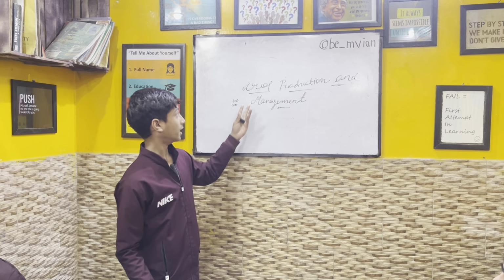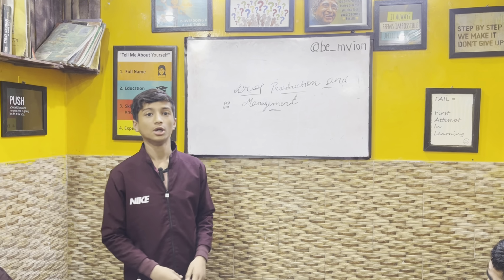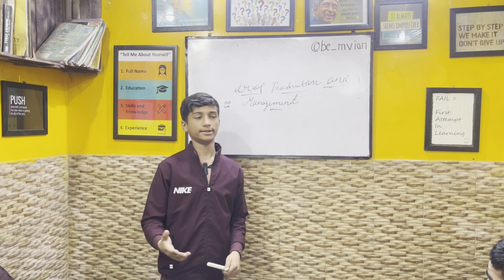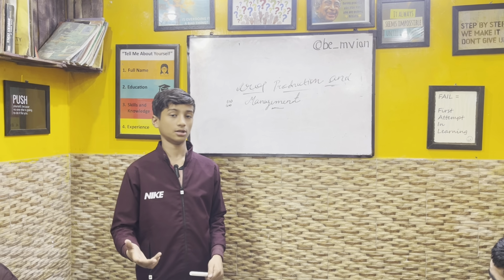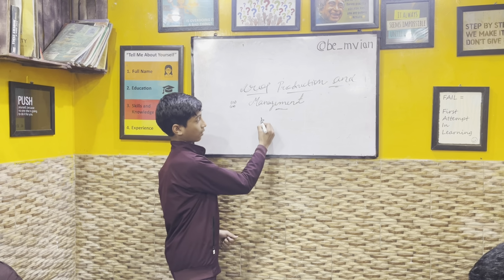Basically, in India, our seasons are divided into three groups. First is winter, second is rainy, and third is summer season. First is the Kharif crop.